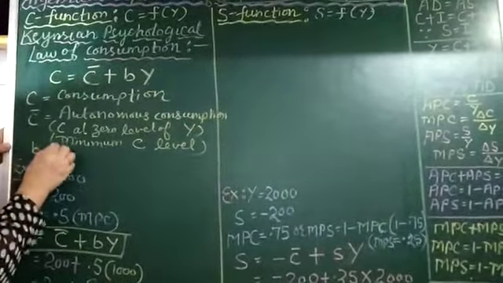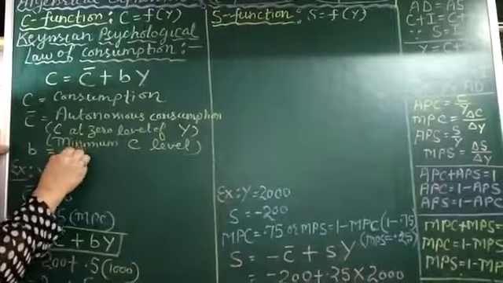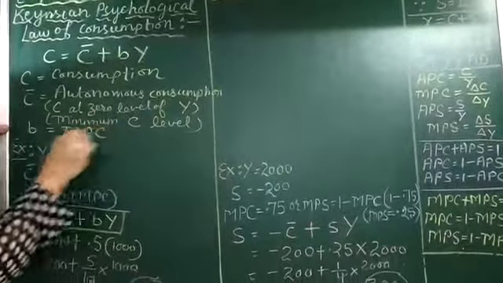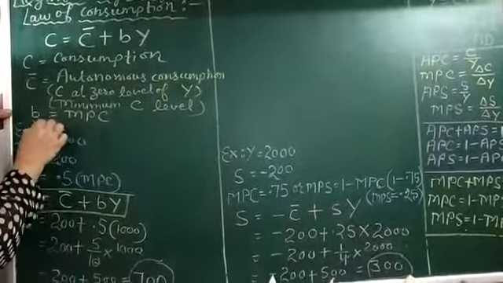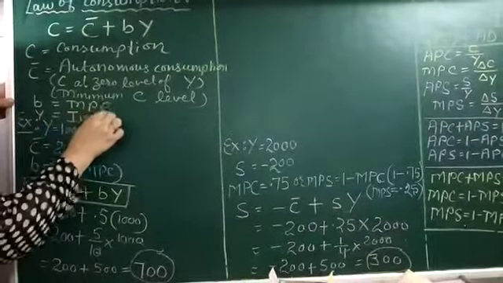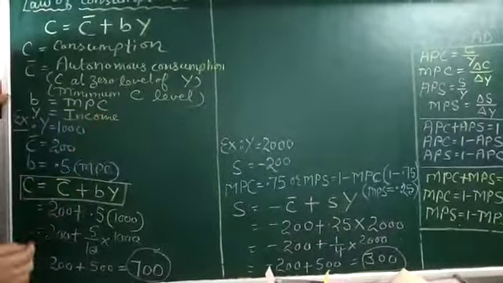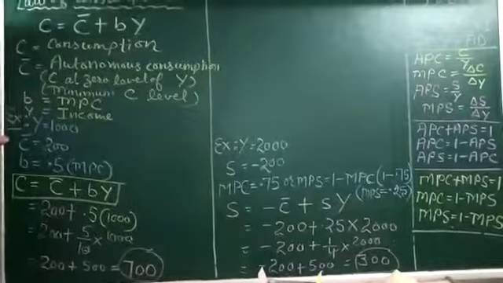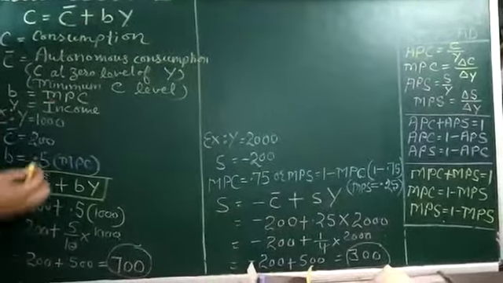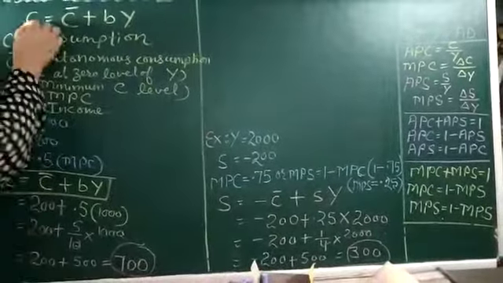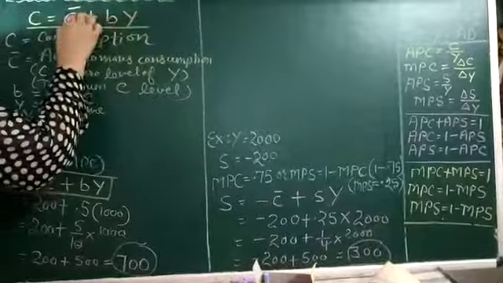Then b stands for the value of MPC and Y stands for income. Actually, this is national income. Now, for numerical, let us put the values in this equation.